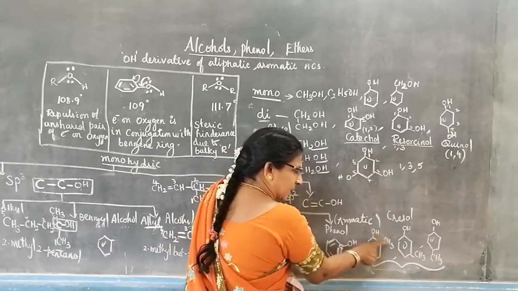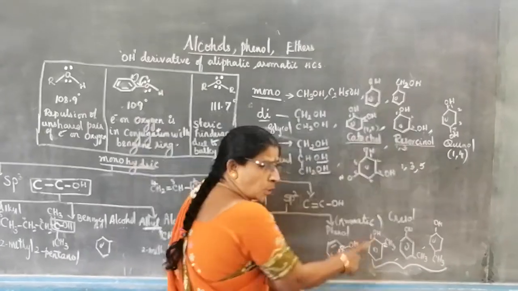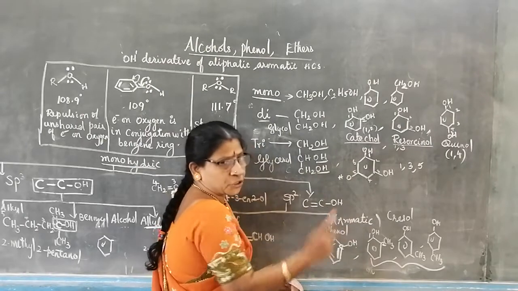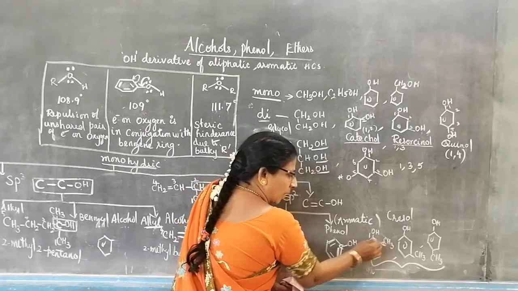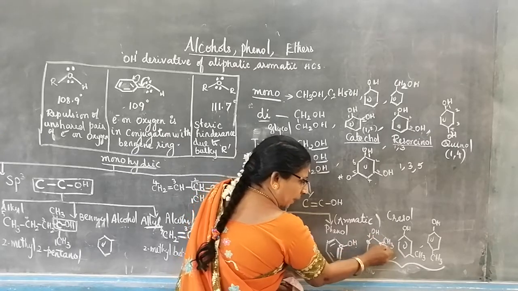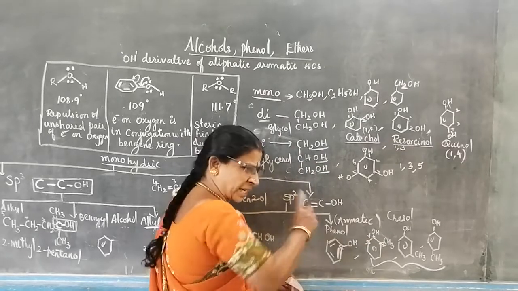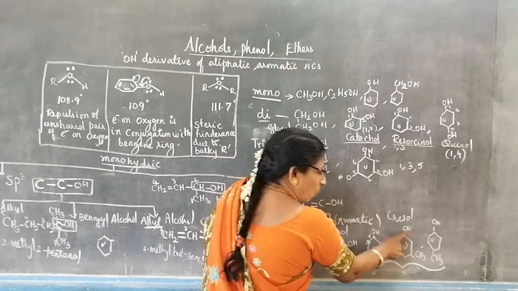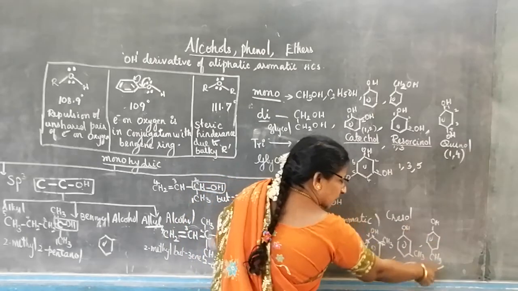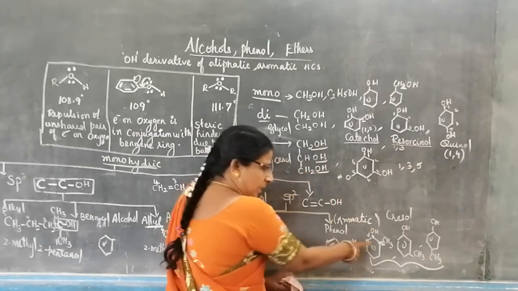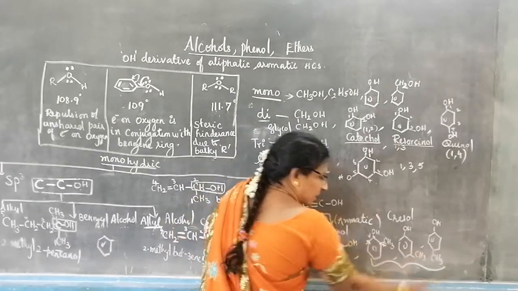The OH and CH3 are on carbons 1 and 2. So it is called orthocresol. Ortho position means the next position is called the ortho position. Either this and this, or this and this carbon are ortho. This carbon is also called ortho. The next position, 1 and 3, is called meta. 1 and 4, just opposite, is called para. So this is called orthocresol, metacresol, paracresol.